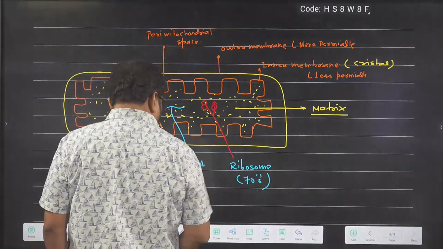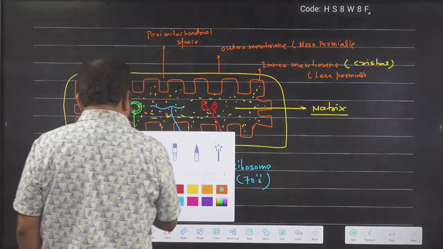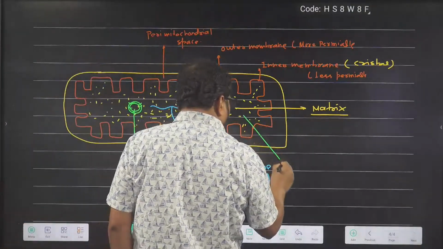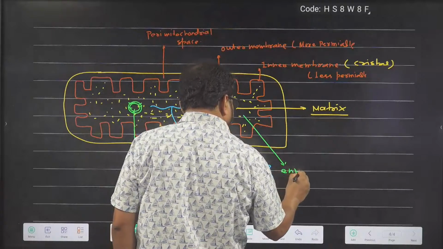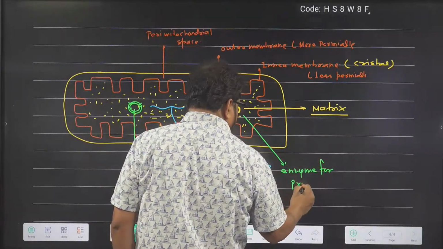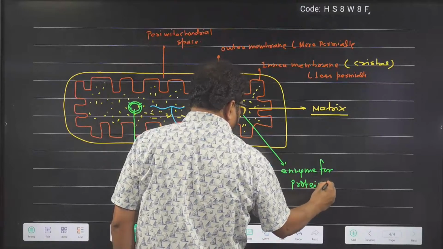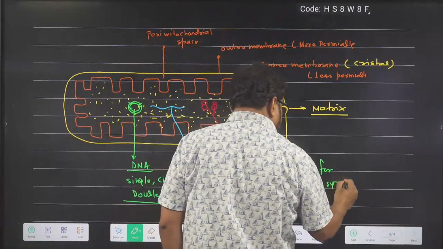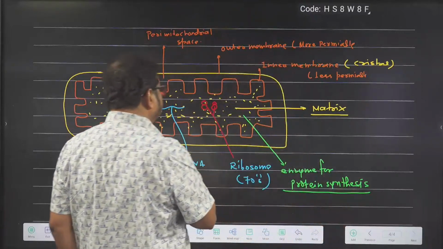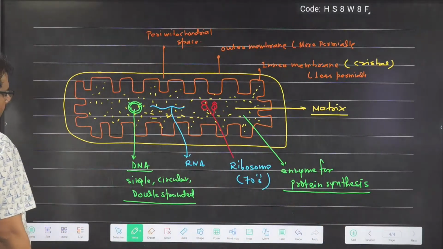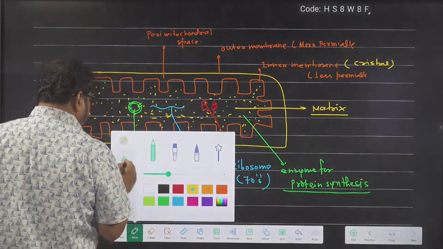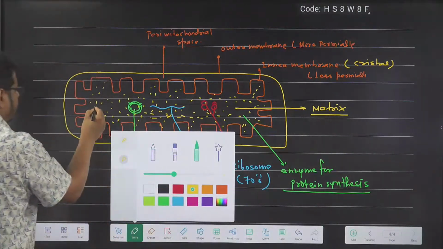And what other things are present inside the matrix? Enzymes for protein synthesis. Enzyme for protein synthesis is also present. Got the idea? What else is present in the mitochondrial matrix?